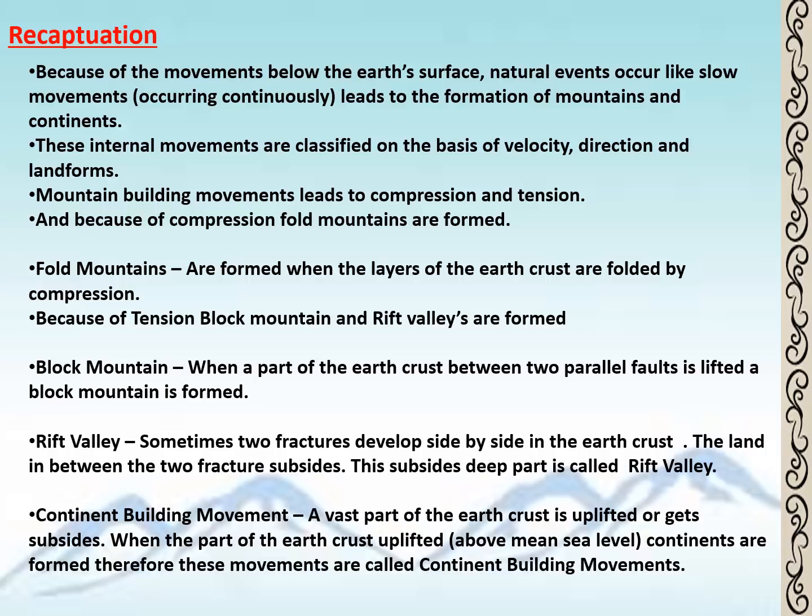Fold mountains are formed when the layers of the earth crust are folded by compression. Because of tension, block mountains and rift valleys are formed. Block mountains are formed when the part of the earth crust between two parallel faults is lifted, and a rift valley is formed when fractures develop side by side in the earth crust. The land in between two fractures subsides.